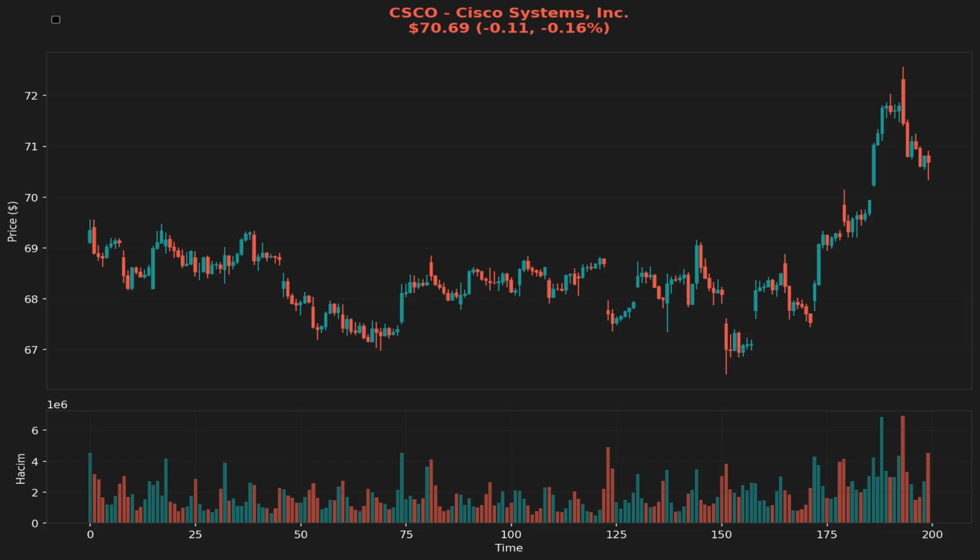Cisco stock is currently trading at $70.69 level. Analyzing the technical indicators for Cisco Systems, CSCO, we start with the Relative Strength Index, RSI, which currently sits at 59.2. This places the RSI well within the neutral zone between 30 and 70, indicating that the stock is not in an overbought or oversold condition.